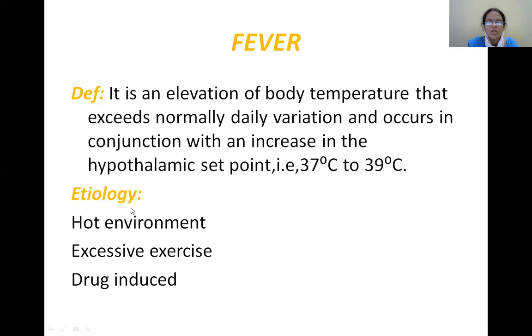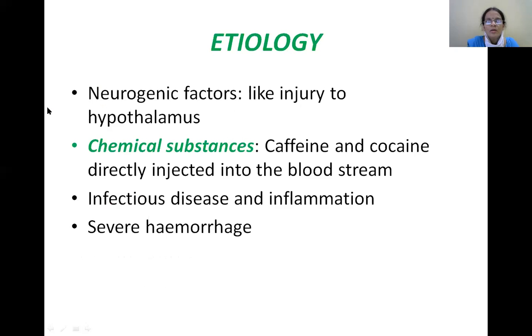So what are the different causes for fever? Etiology, that is hot environment, excessive exercise, drug induced. Neurogenic factors like injury to the hypothalamus, chemical substances such as caffeine and cocaine, which are directly injected into the bloodstream, and as you all know, certain infectious diseases, inflammation and severe hemorrhage. These are all the etiological factors which cause an increase in the body temperature, that is fever, which is also termed as pyrexia.